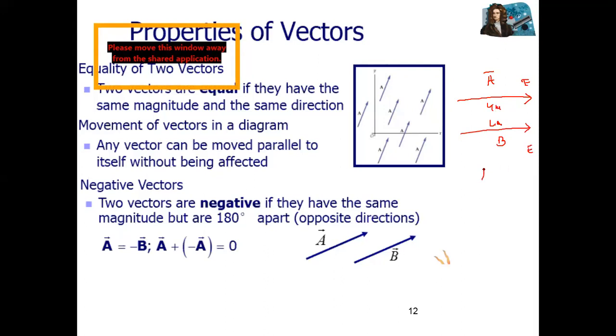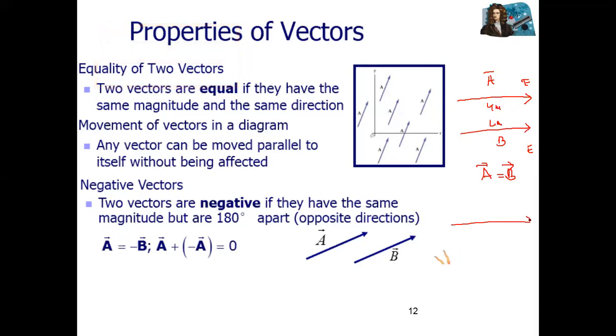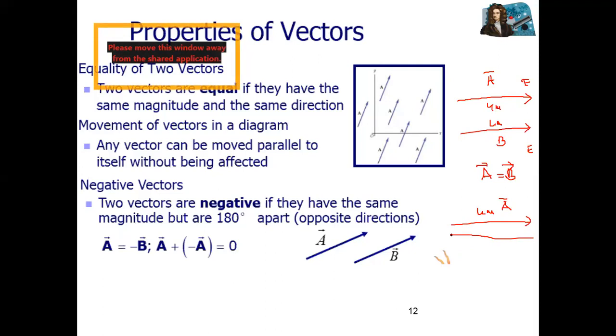So we can say that vector A is equal to vector B. These are equal vectors. Okay, if their magnitude is the same, for example, one vector is 4 meters toward east, this is vector A, and the second vector is the same 4 meters but in the opposite direction, vector B, then these are not equal.